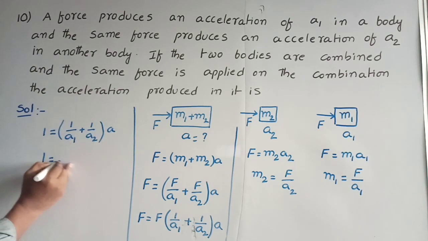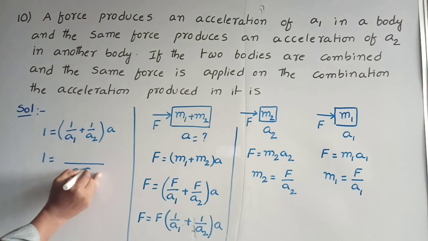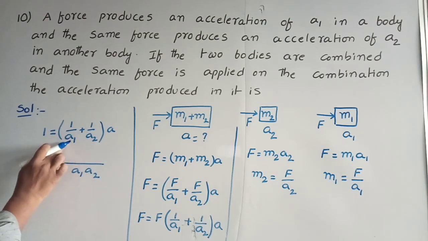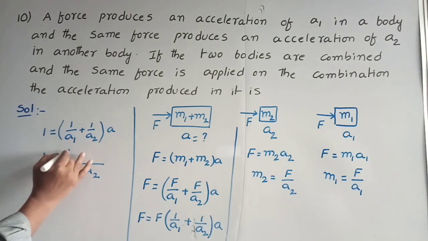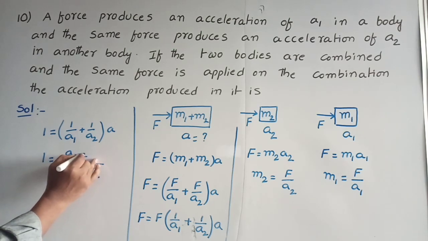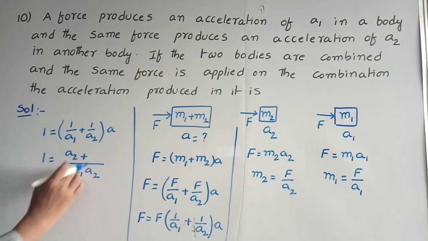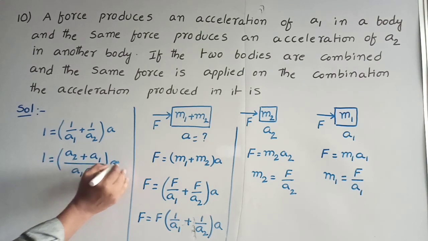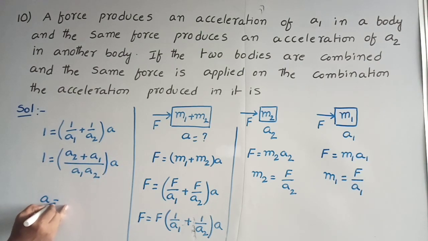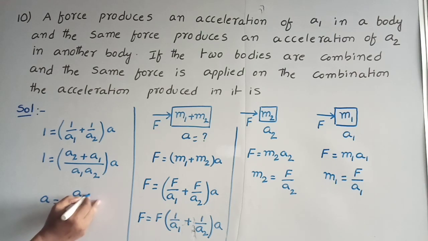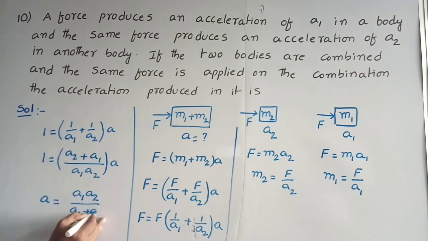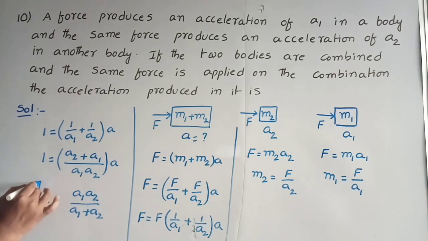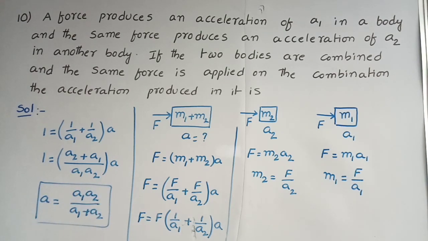Take the LCM: a1 a2 is the LCM. Here a1 cancels out a2 times, giving a2 into 1 is equal to a2, plus a2 cancels out a1 times, giving a1 into 1, all into a. Finally, if you cross multiply, a is equal to a1 a2 by a1 plus a2. This is the acceleration of the combined mass.